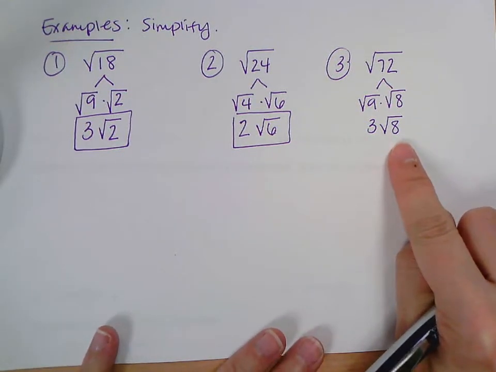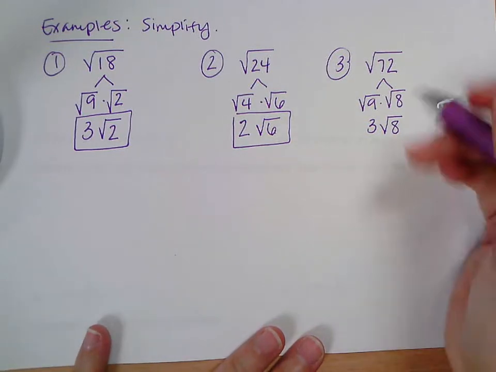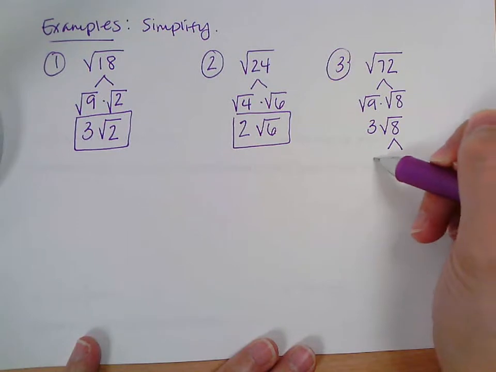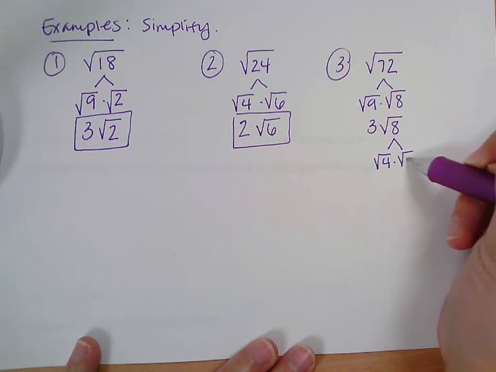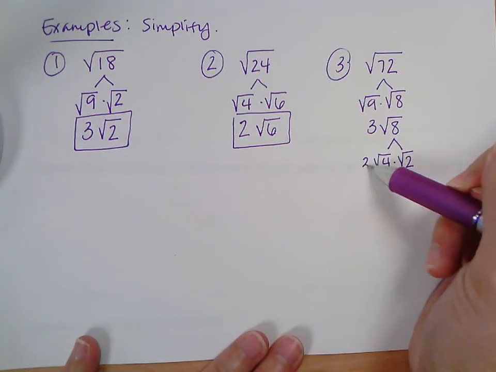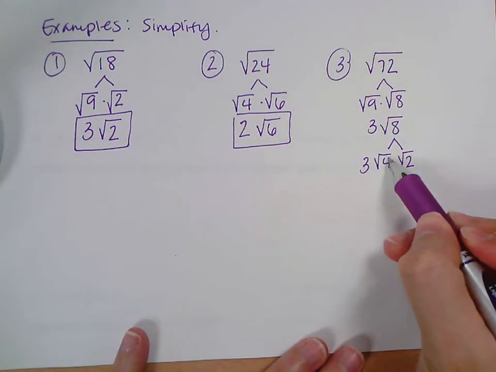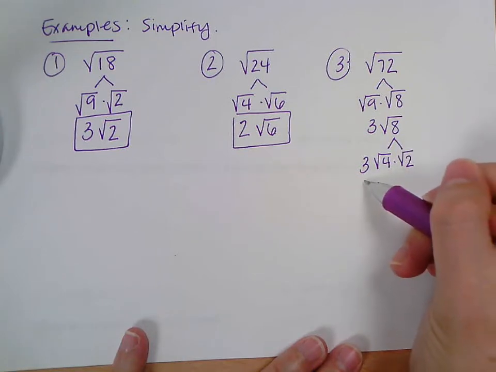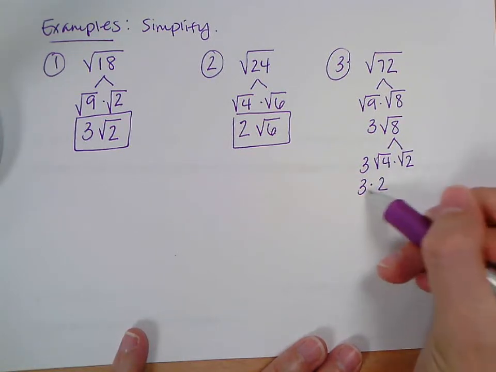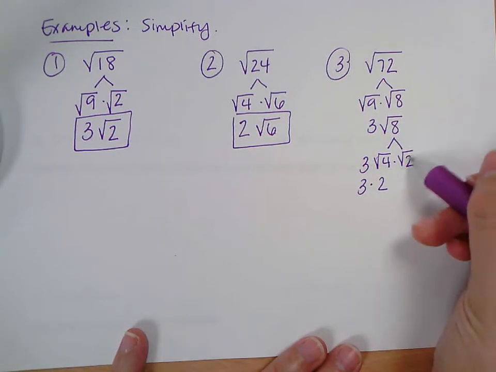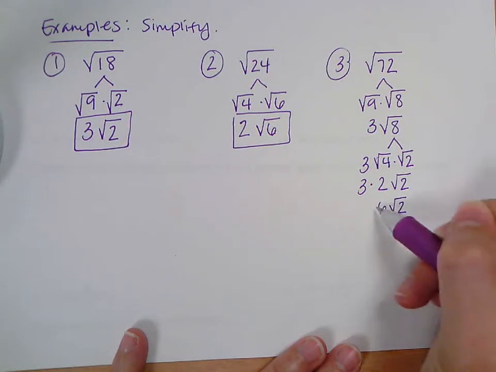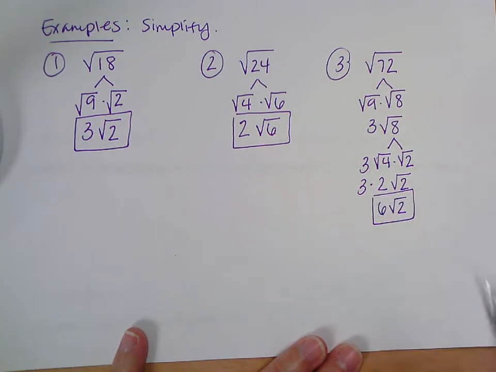Then you can simplify the 8 because what goes into 8? 4. So now I would keep going, and I can split the 8. This is 4 times 2, because 4 is a perfect square. I still have this 3 that's in front also. Now the square root of 4 is 2, and what happens is the 3 and this 2 here are going to get multiplied together, and then I still have this square root of 2. So I really have 6 square root of 2 as my final answer.